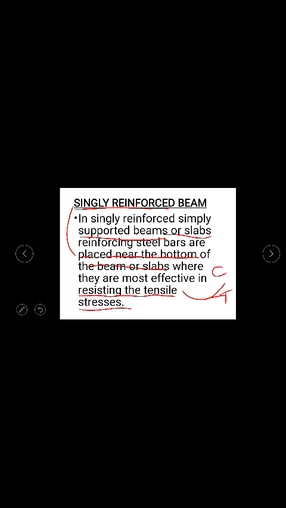Now when you move on to the next slide, you can see here the longitudinal section, and this is your cross section of a simply supported beam. You can clearly see in this picture that at the top you are getting compression, so there are no steel rods placed. You will have a neutral axis like this.